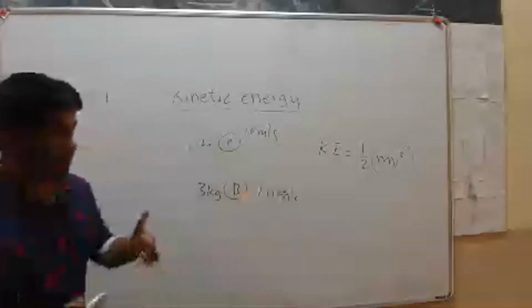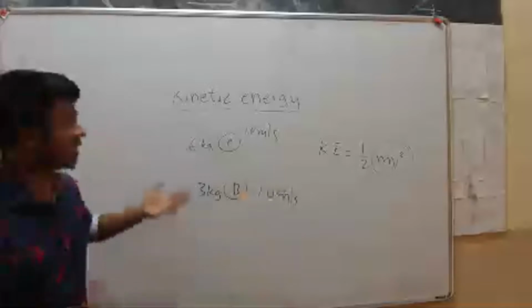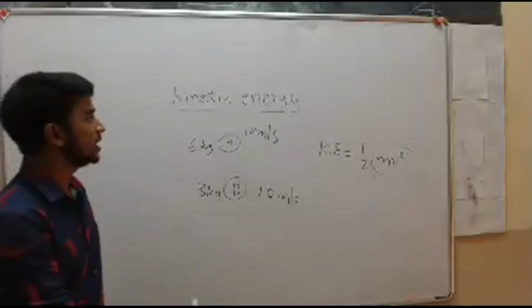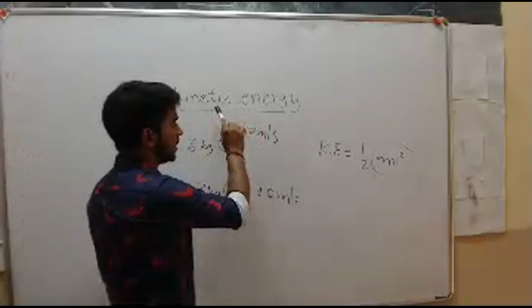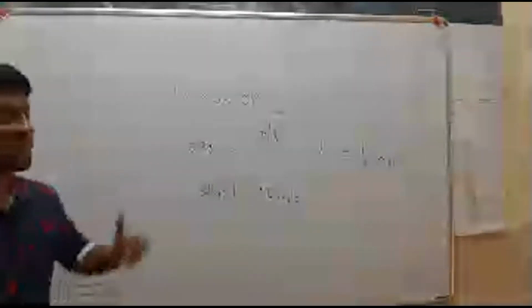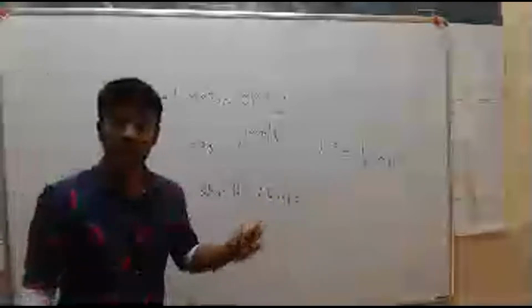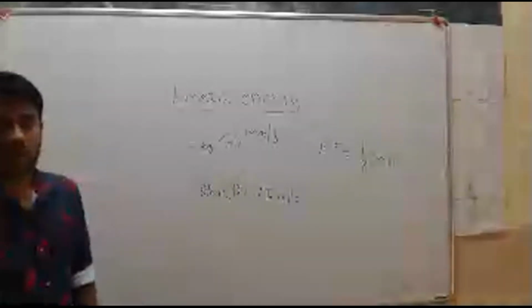So if you increase the mass or the velocity, the kinetic energy changes. So we can relate kinetic energy, mass and velocity using this formula: kinetic energy is equal to half mv square.